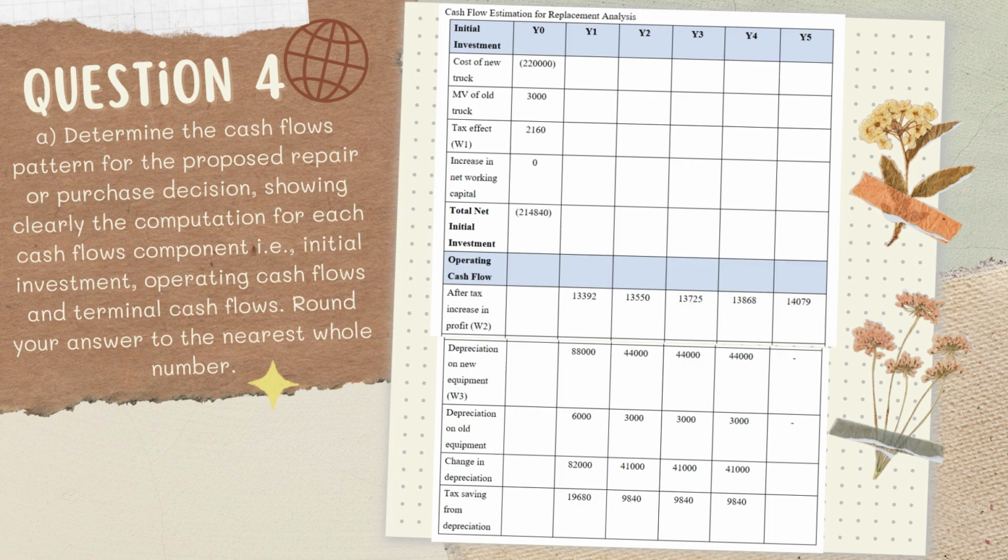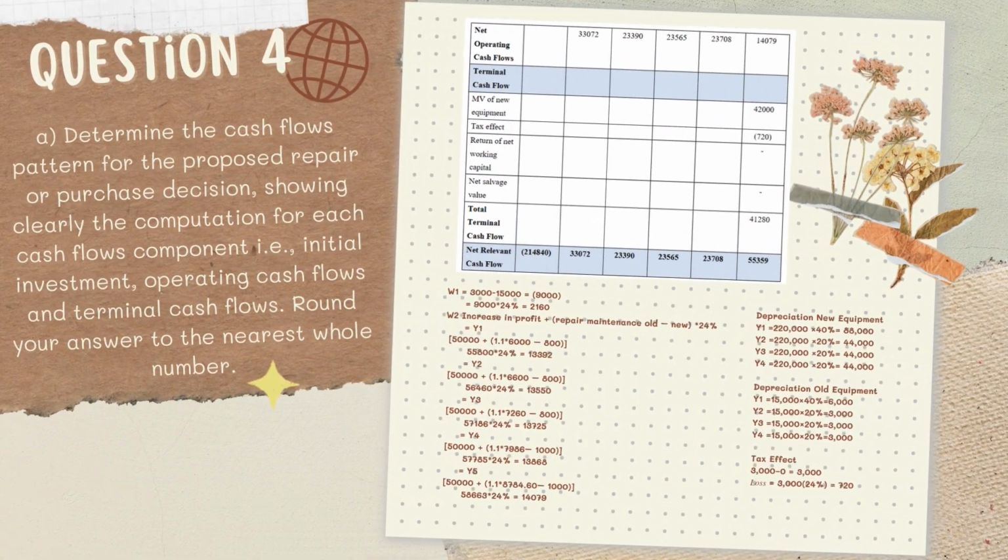Depreciation for new and old equipment is the cost multiplied by 40% in the first year, and for the second to fourth year, multiplied by 20%. The tax saving from depreciation is the change in depreciation multiplied by the tax rate, which is 24%. Totaling up, we get the net operating cash flow. The market value for new equipment is given as 42,000, and the tax is derived from 3,000 multiplied by 24%.